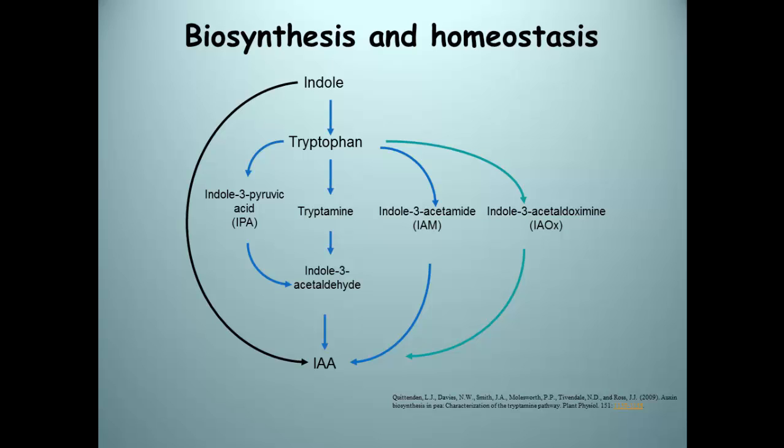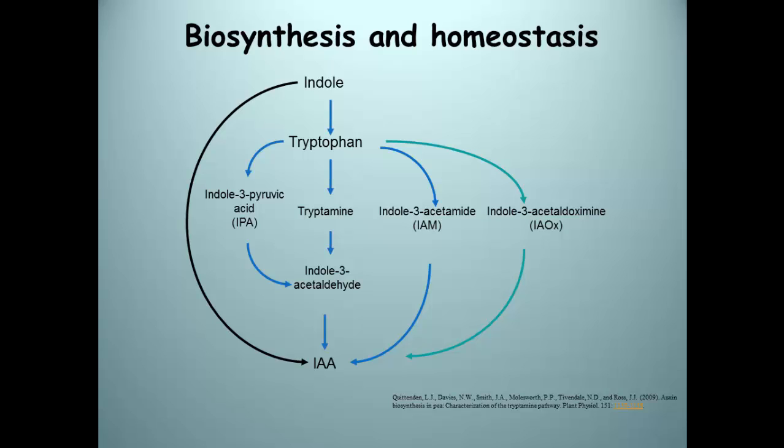The biosynthesis and homeostasis of auxin. Auxin can be made from IAA. IAA is synthesized in two ways. The main pathway involves tryptophan and many other pathways. The first of these pathways is the IPA pathway. This pathway converts tryptophan to IAA via indole-3 pyruvic acid.